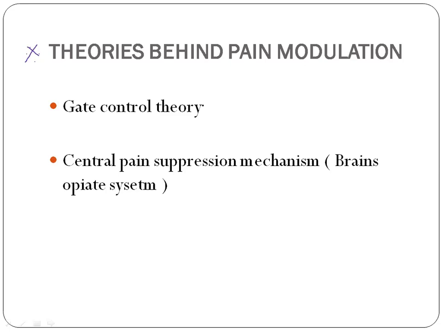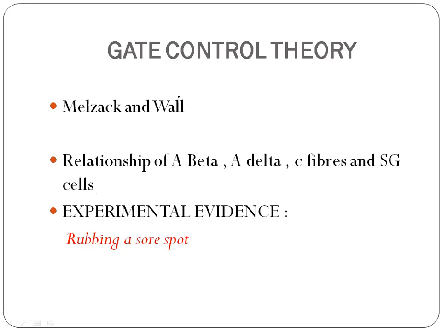Moving on to the first theory, the gate control theory. This was postulated by Melzack and Wall, the two scientists who invented it. The gate control theory deals with the combination of A beta fibers, A delta fibers, C fibers, and substantia gelatinosa cells.